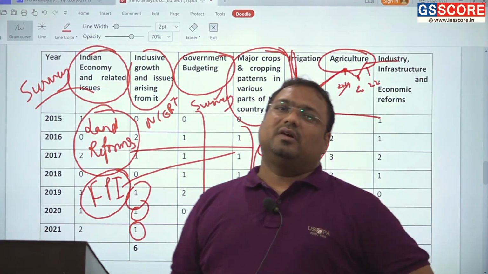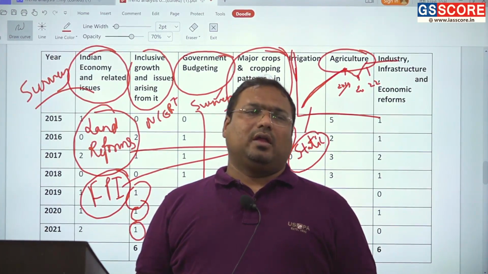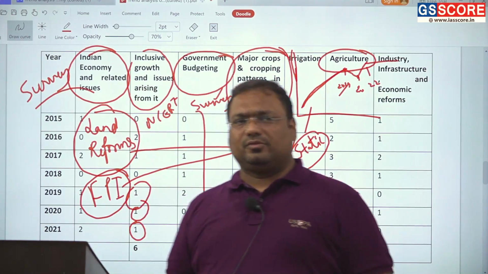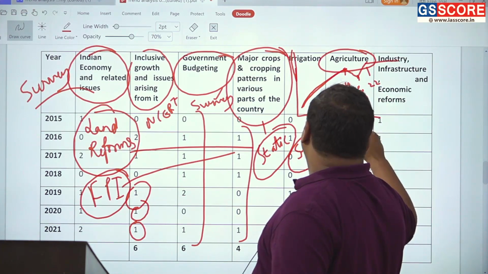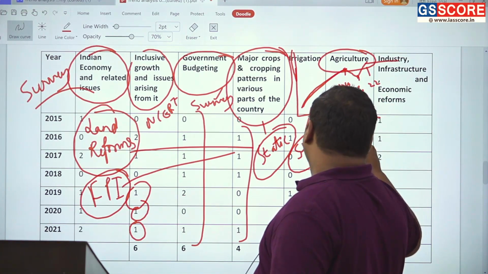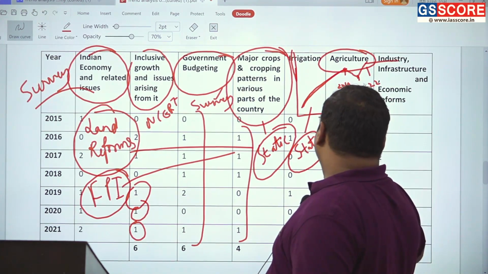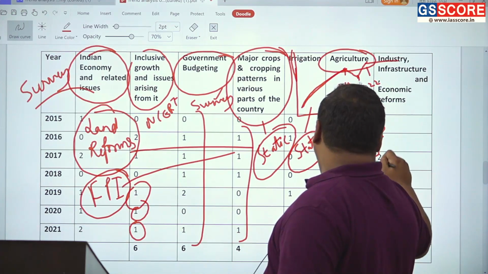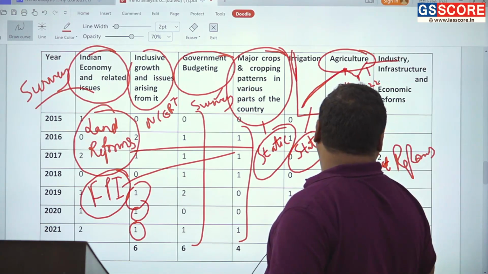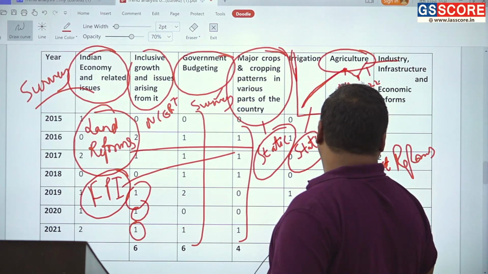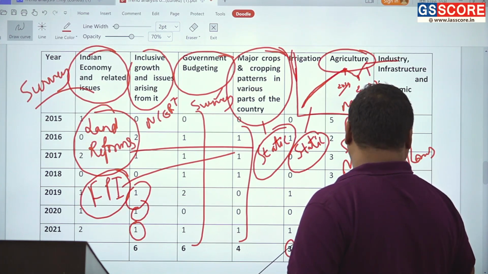Then you have some technical questions, where you have to apply economic concepts and logic. You have topics like MSP, FCI and reforms, food storage, market reforms, PDS, the public distribution system, and agriculture subsidy.